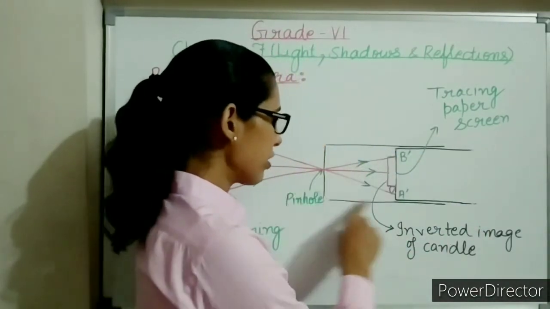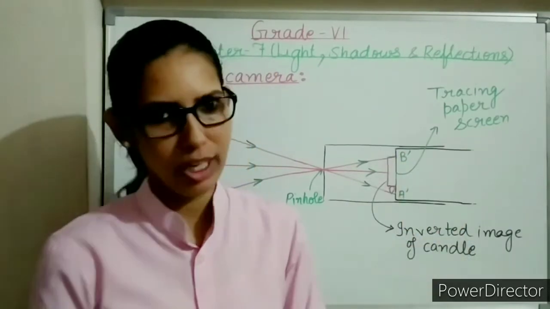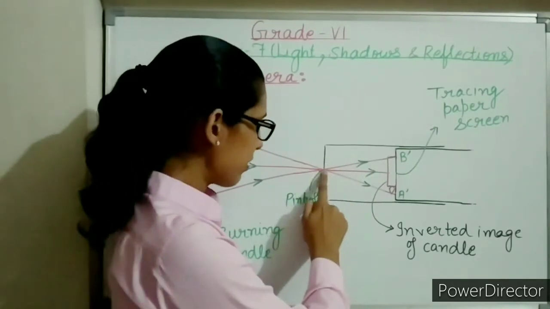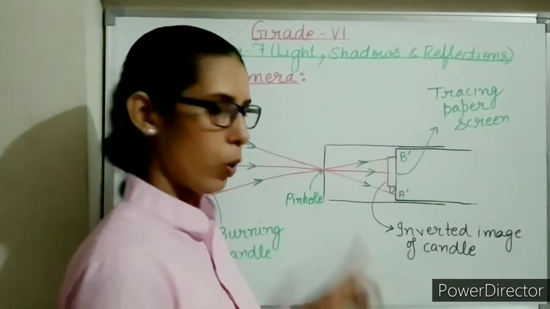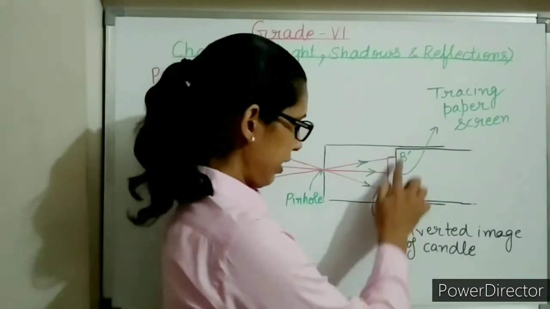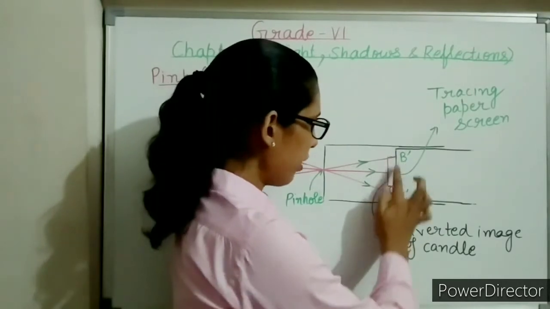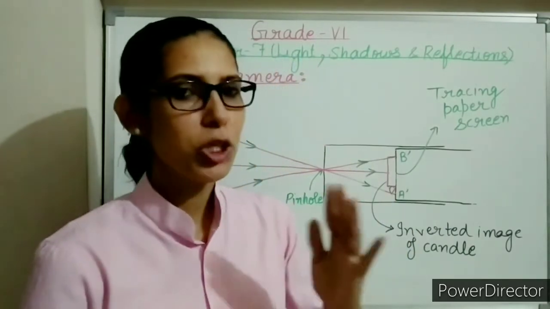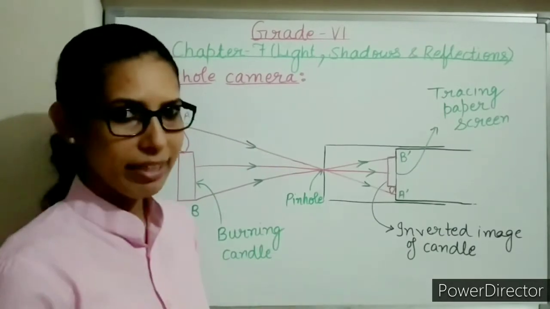Now cover all the sides of these boxes with black chart. Now coming back to the larger box, here in the center, make a pinhole. Pinhole means make a very small hole here in the center on one side. If I talk about the smaller box, on this side, just make a cut in the center and paste tracing paper on that. Now your pinhole camera is ready.